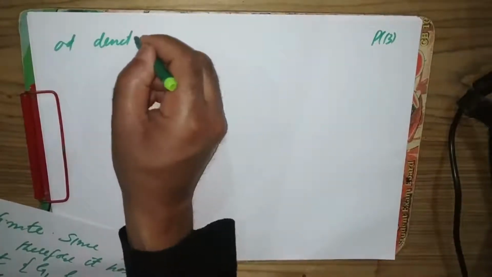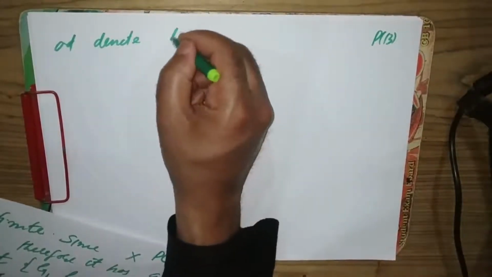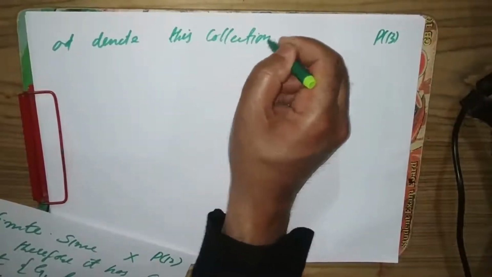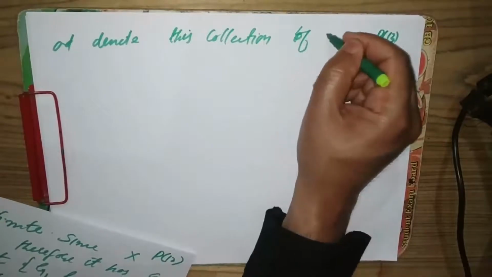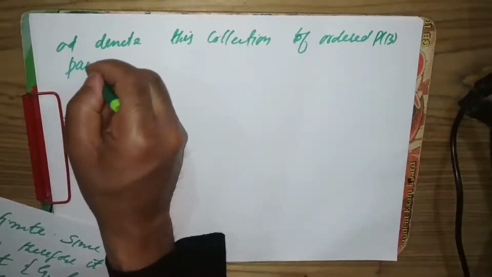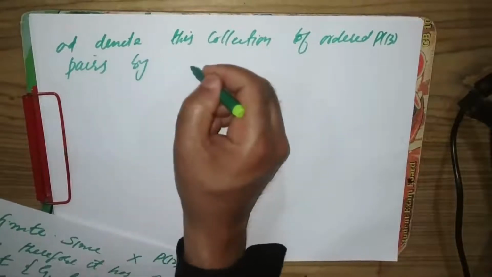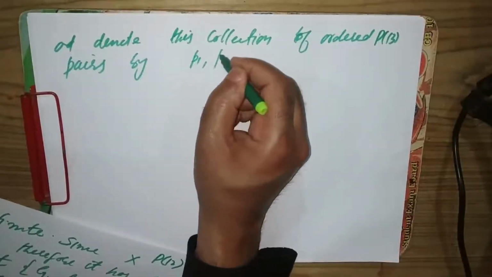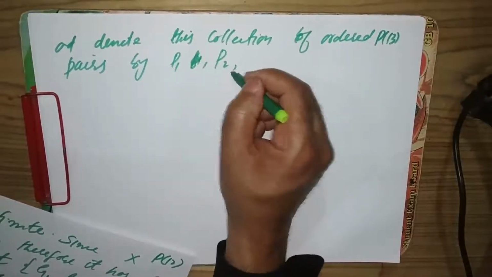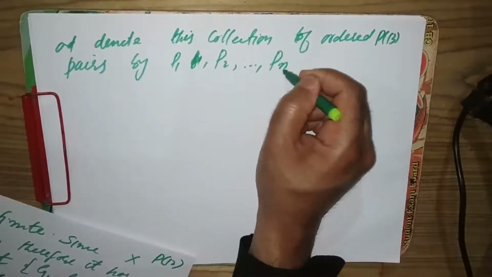Let us denote this collection of ordered pairs by P1, P2, Pn, and so on.